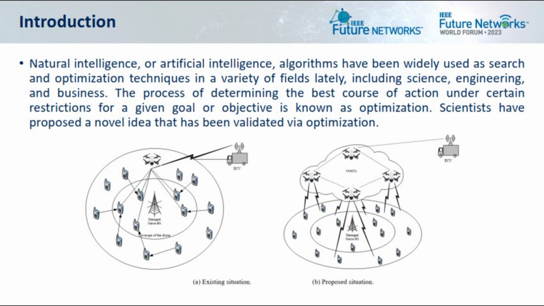Natural intelligence or artificial intelligence algorithms have been widely used as search and optimization techniques in a variety of fields lately, including science, engineering, and business. The process of determining the best course of action under certain restrictions for a given goal or objective is known as optimization. Scientists have proposed a novel idea that has been validated via optimization.